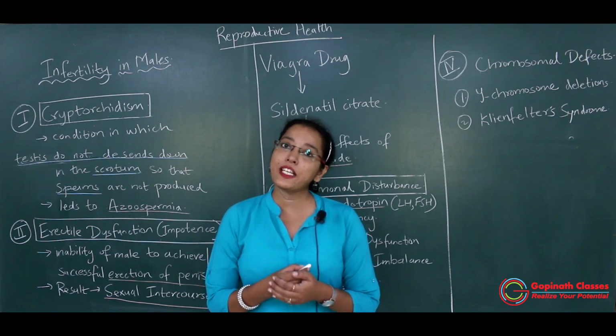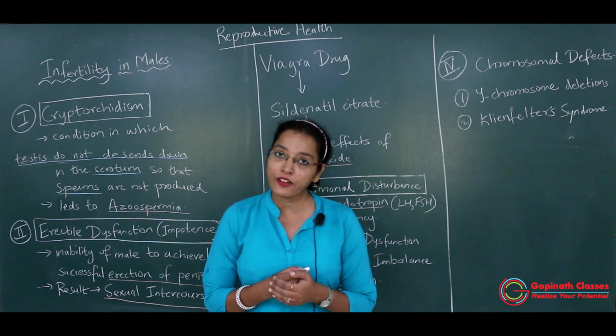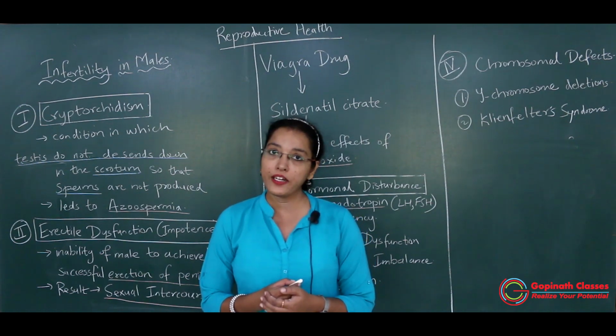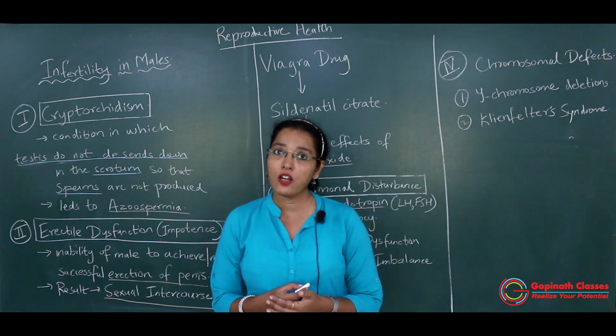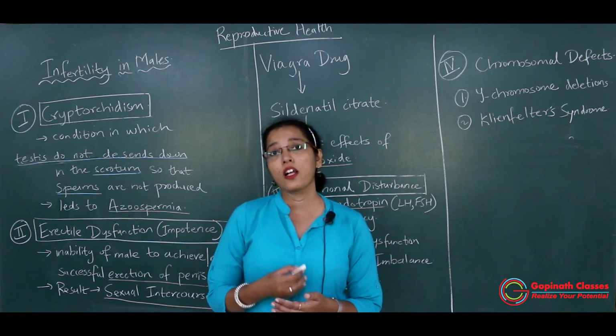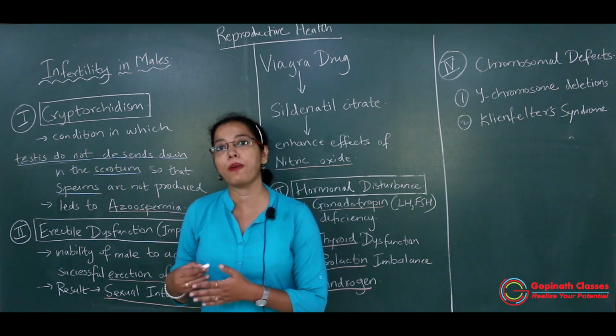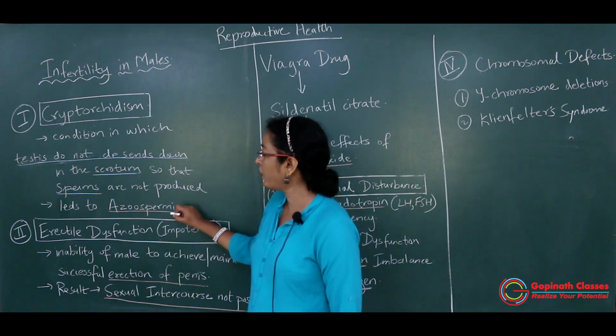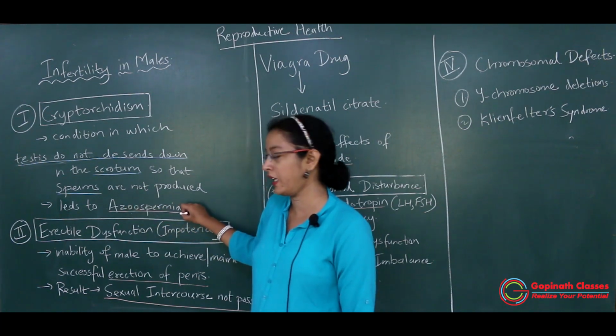As they remain in the lower abdominal region, definitely the temperature is quite high, and because of the high temperature there will be no proper spermatogenesis and sperms will not be formed, which will result in azoospermia.